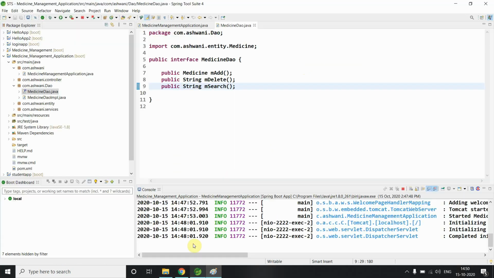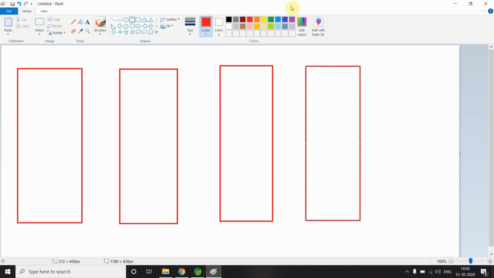So the picture from here is controller, services and DAO, and at last we have to add some database here.